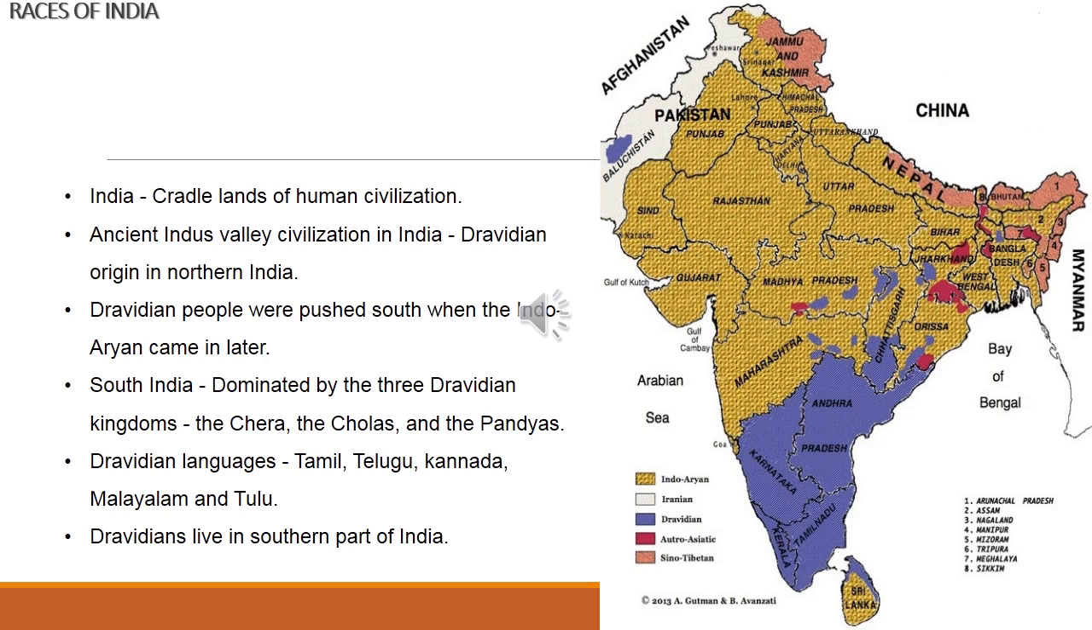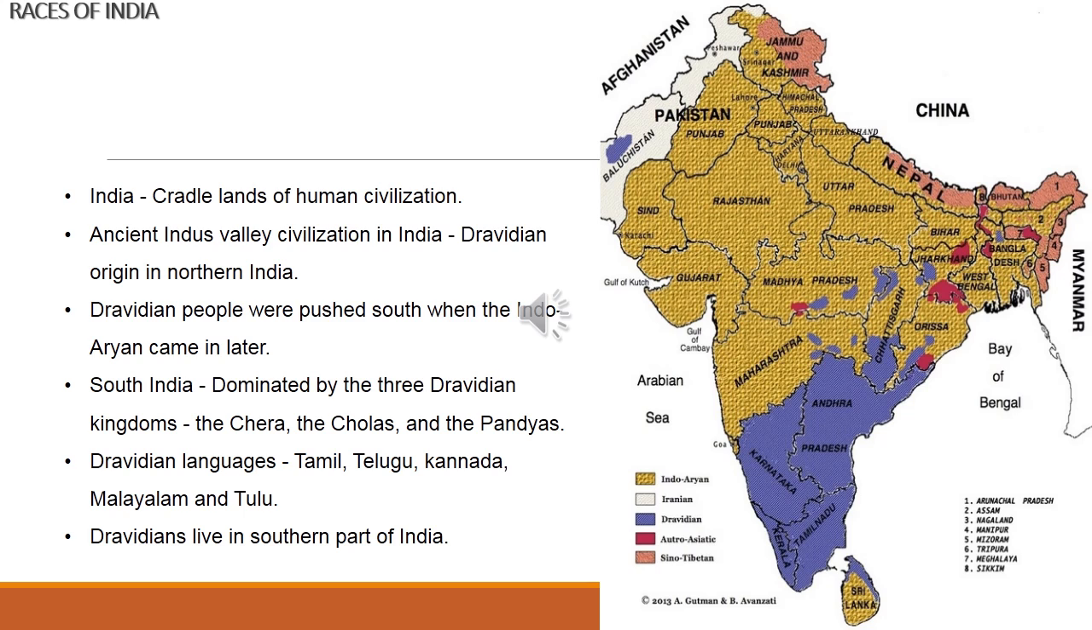In 6th standard you learn about the ancient civilization. In India we have the Indus Valley civilization. The ancient Indus Valley civilization in India is believed to have been of Dravidian origin in northern India. It was believed that it belongs to the Dravidians. The Dravidian people were pushed south when the Indo-Aryans came in later.